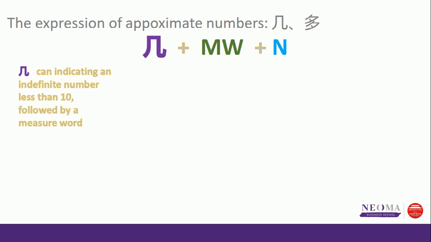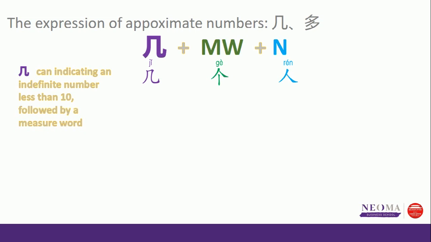We start with 几. 几 can indicate an indefinite number less than 10, for example 1, 3, 5, followed by a measure word. For example, if I want to express a couple of people, several people, but I don't want to say exactly what the number is, I can just say 几个人.